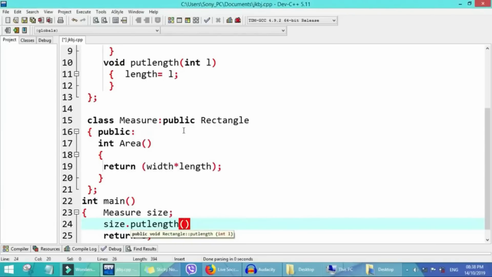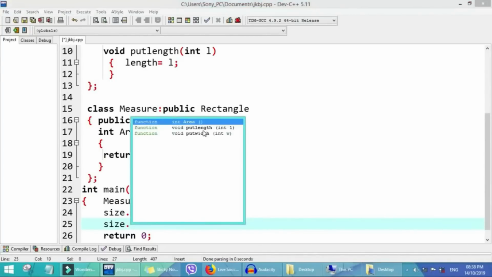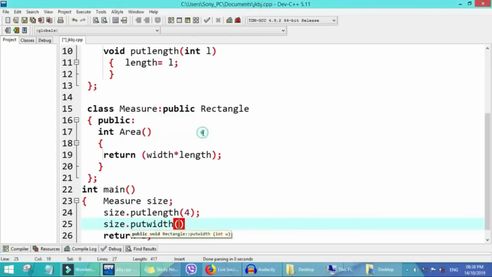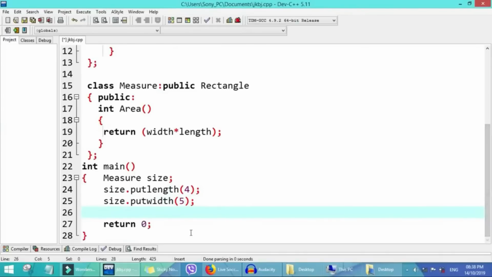The length we want to put, let's say I put 4. Then I come here, the same size, I say size dot put width. The width I want to put, let's say 5. Okay, then here I say print out the area of the rectangle.